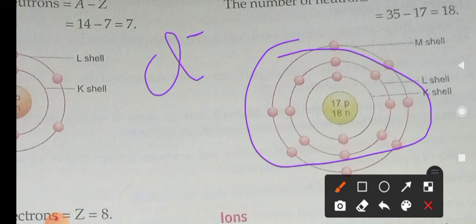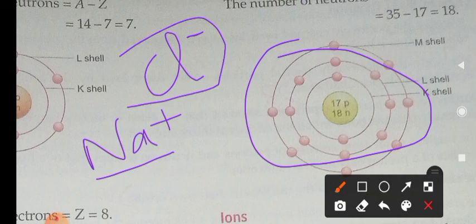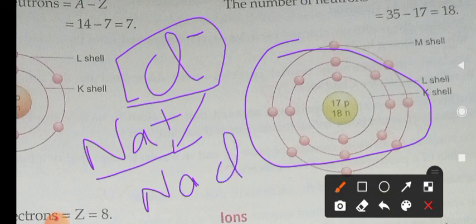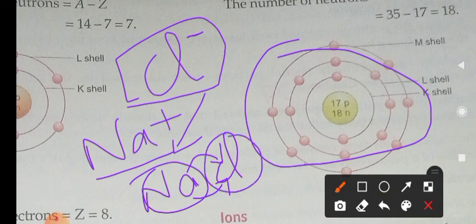So this Na plus and Cl minus are called ions. Na plus is the positive ion and Cl minus is the negative ion. So when these two combine, they form NaCl. This 1 electron is given to chlorine, and chlorine gets this 1 electron, and this sodium also becomes stable, and chlorine also becomes stable. Do you understand this, children? That is how the compounds are formed.